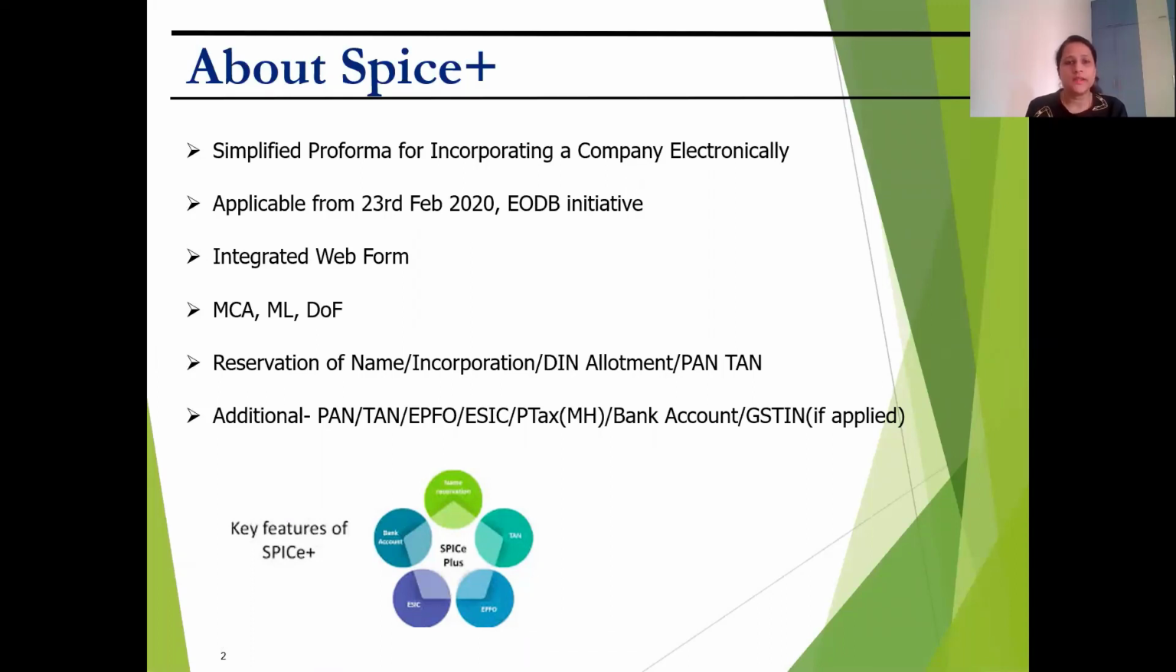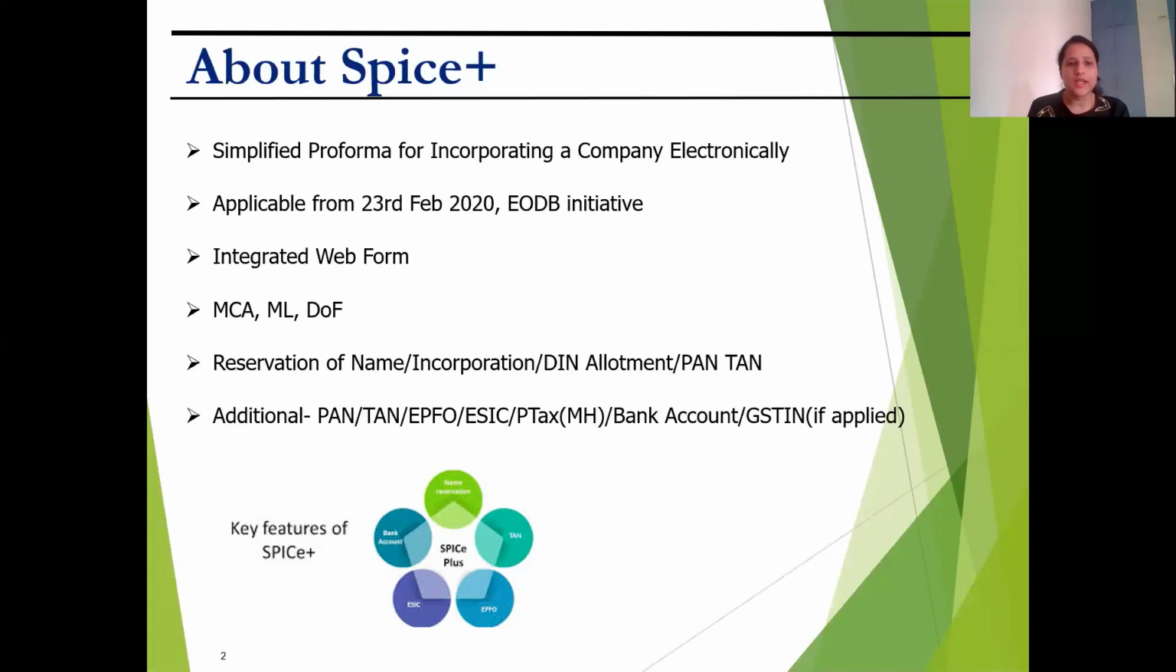These forms were launched under the Ease of Doing Business initiative by the government under the consortium of Ministry of Company Affairs, Ministry of Labour, and the Department of Finance. It is an integrated web form in comparison to the earlier SPICE form, which was a PDF version. I am sure many of us may be aware of the hassles of inputting data into a PDF form, and I would not be surprised if you would have counted the clicks or the number of times we had to click on the allow button after opening the PDF form.